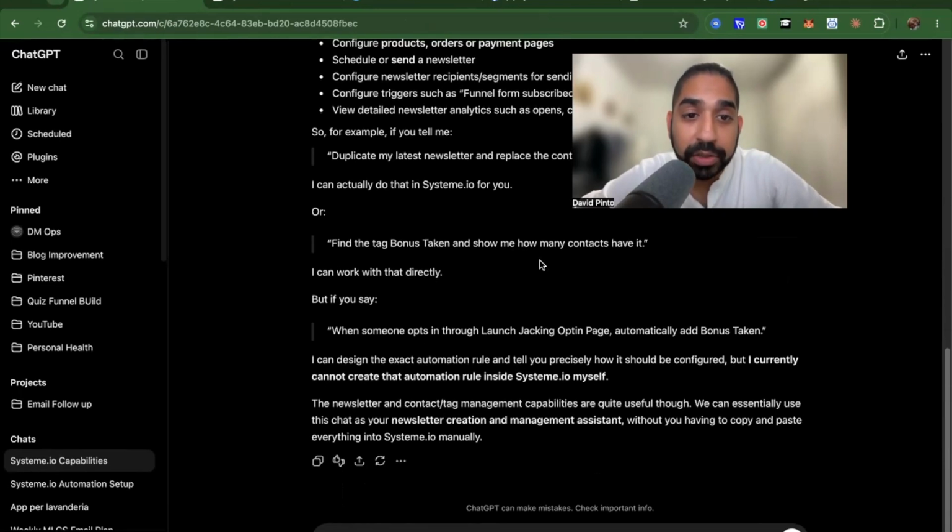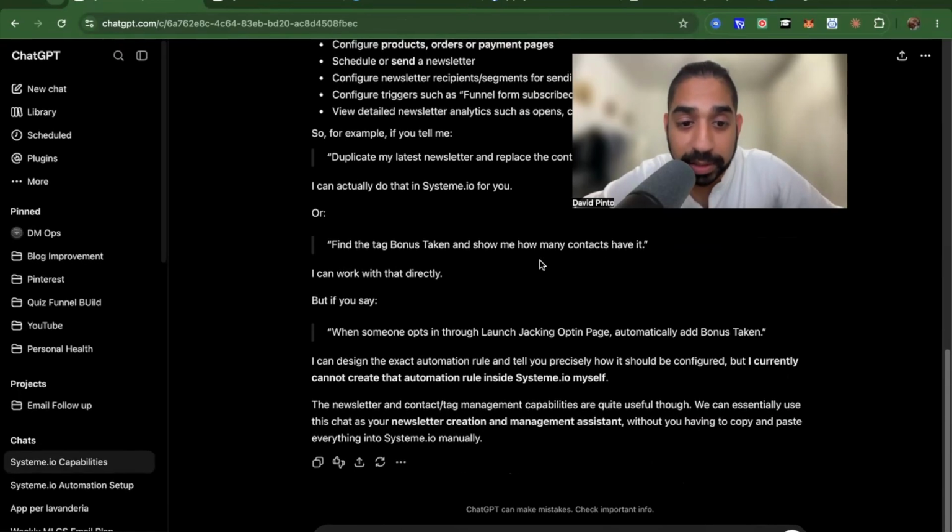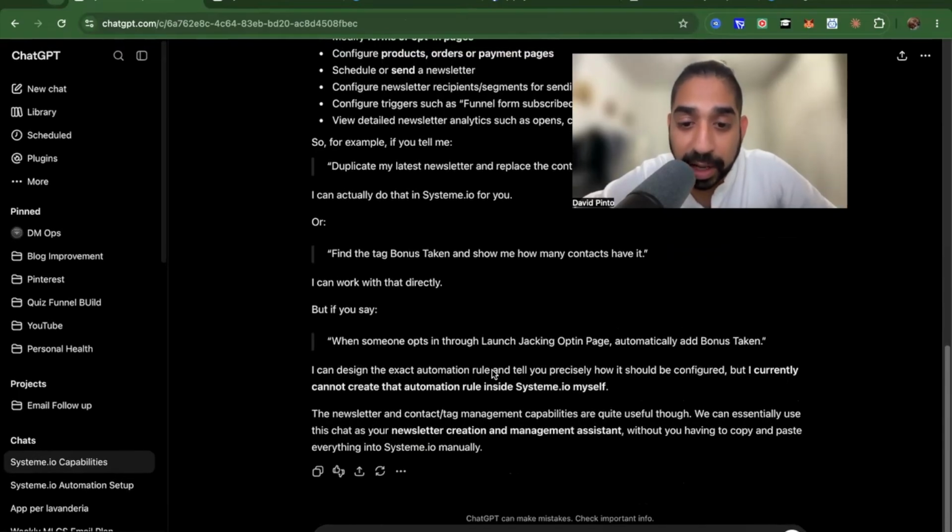So if you want a tag, for example, you can create a tag easily just by typing here in ChatGPT, but you'll not be able to add that tag to an automation right now because it doesn't exist. That's pretty much what they're saying. But these are features that are coming out slowly, guys. I presume in the next few months you'll see all of these features available, and it'll be like you're just chatting with ChatGPT or Claude, and you're able to manage your whole Systeme.io account and everything else, which is pretty cool in my opinion.